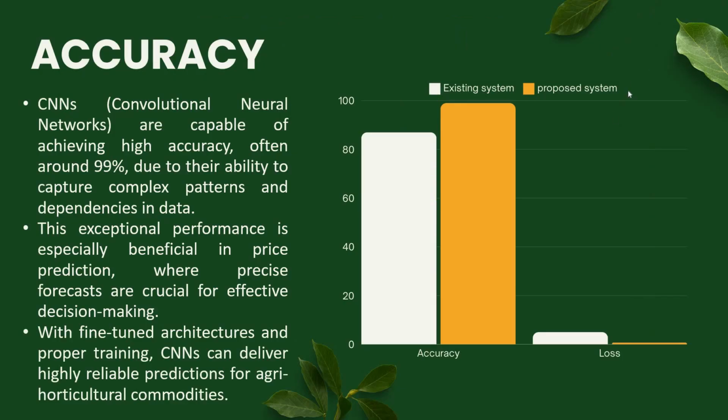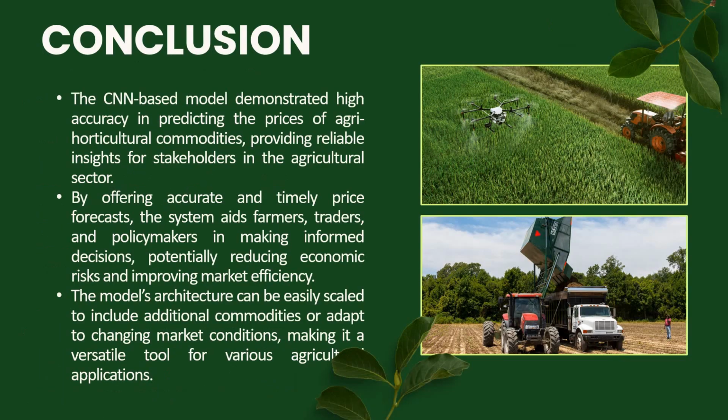The accuracy of this project, as I mentioned earlier: the proposed system produces 99% accuracy. The existing system produces 87 to 92%, which is very much lower. Also, the existing system's loss is nearly 7%. The proposed system's loss is 0.5%, which is very low.